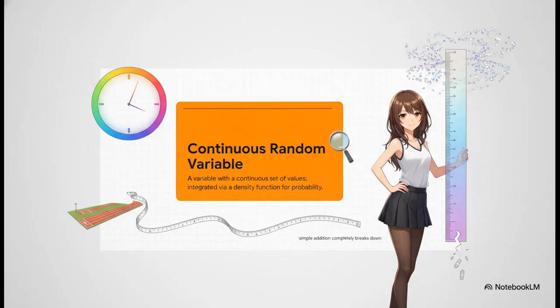But as we all know, the real world isn't always chunky. Let's shift gears and meet the real star of our explainer, the continuous random variable. A continuous variable can take on literally any value within a range, down to the most microscopic, mind-boggling decimal. No gaps, none. This is exactly what we use to model infinitely precise things, like the exact temperature of your morning coffee, or physical distance, or, yep, exact height. But here's the catch. Because the set of possible values is uncountably infinite, simple addition completely breaks down here.